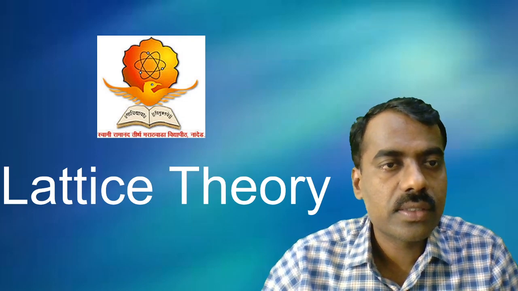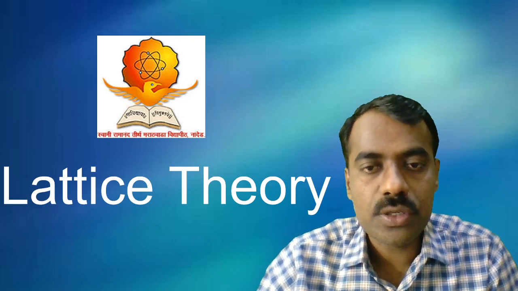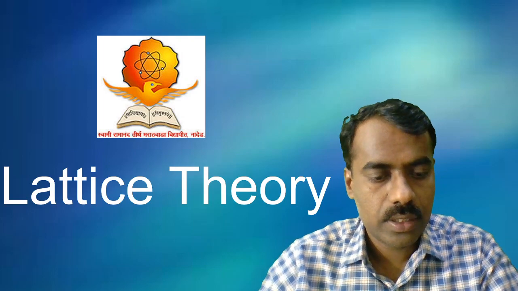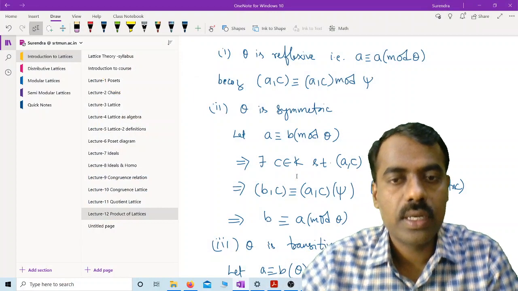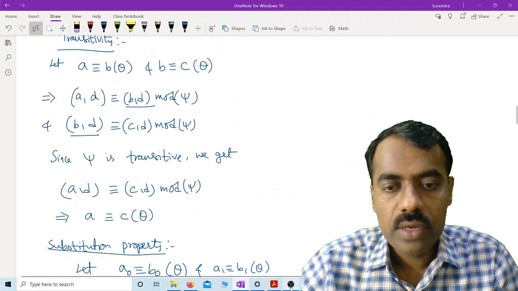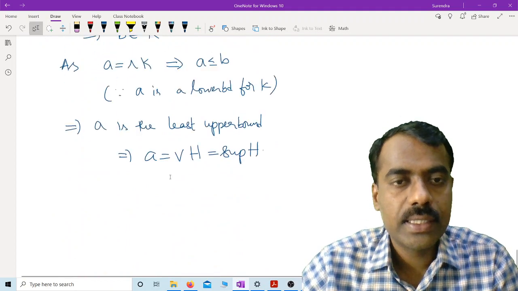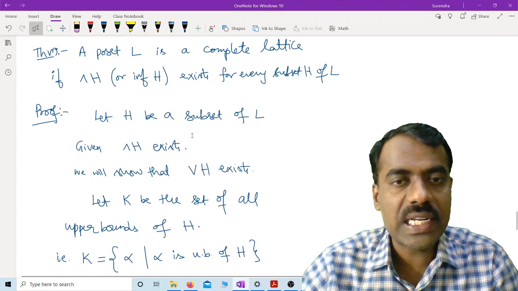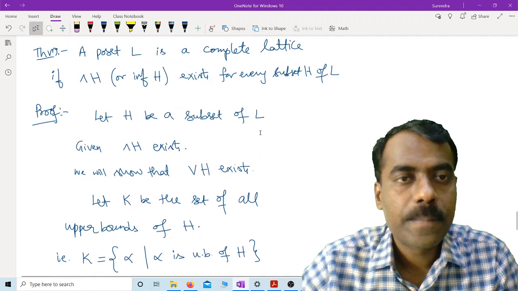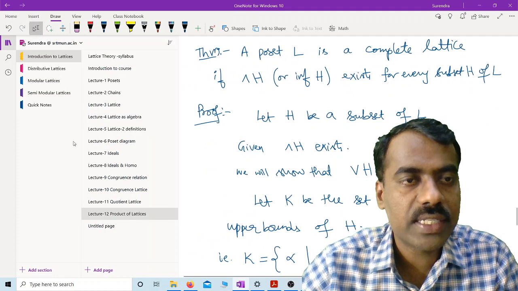Okay. So, if you see yesterday's lecture, yesterday we stopped at complete lattice, right? There is a small clarity needed here on this complete lattice. So let me prove it again for today, and then we will go to the next one.